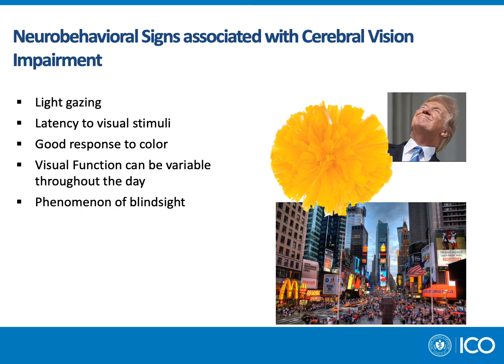Patients and children with cerebral vision impairment will exhibit certain neurobehavioral signs such as light gazing, or the tendency to look at bright lights and move their hands against the light in front of their eyes. This is thought to stimulate the photoreceptors as well as the visual system. Mechanical stimulation of the photoreceptors is also not uncommon, such as in the case of eye pressing. It's also common for there to be a latency or delayed response to visual stimuli, and there's almost always a good response to color, even in the context of poor measurable functional vision. This is thought to be due to the bilateral cerebral representation of color.